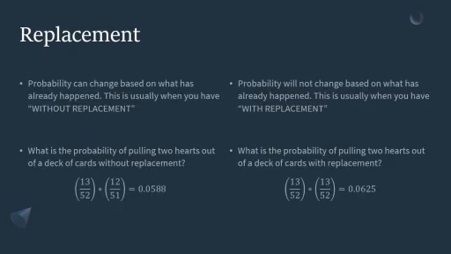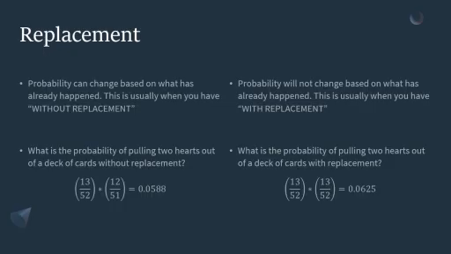Okay, replacement. Replacement is when, whatever has happened, you put it back, and so the probability doesn't change. The example here is the probability of pulling 2 hearts out of a deck of cards with and without replacement. In a deck of cards, there are 13 hearts, 13 spades, 13 clubs, and 13 diamonds. There's 13 of each. We don't have jokers in our decks because we're not jokers here. We are serious math students. You hear me? Serious students.